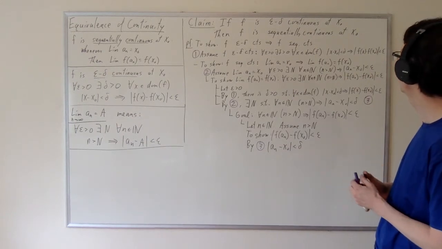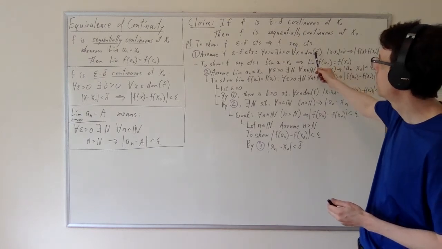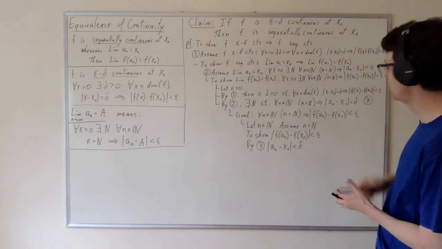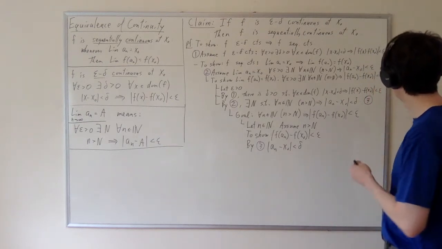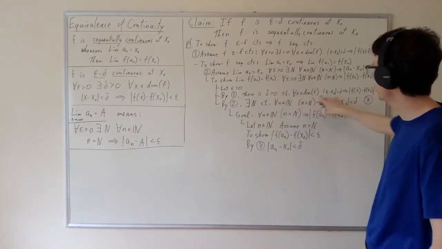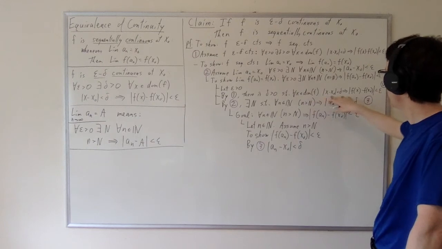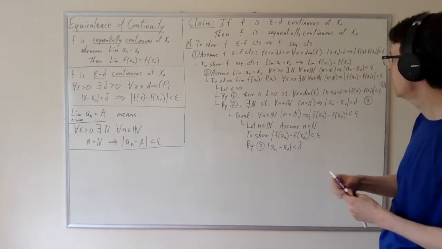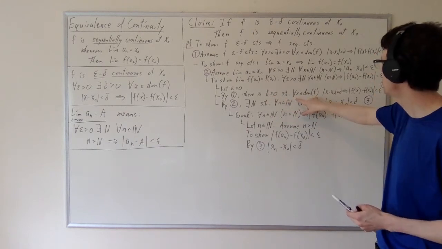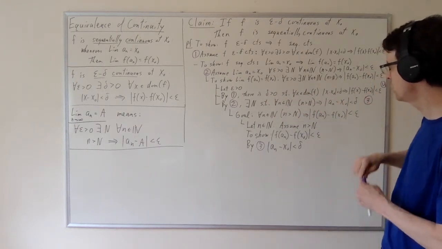And now we have to go all the way back up to here. My numbers are going to be out of order, but this will be 4 then. So I have to go all the way back up to this statement. Remember, we said there is a delta such that for every x in the domain, etc. Now here, there is a delta, and I've chosen the delta such that this is true. Well, this is true for every x in the domain.